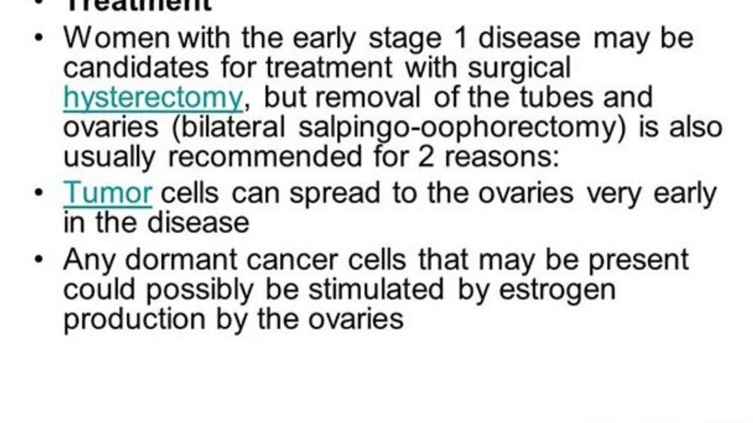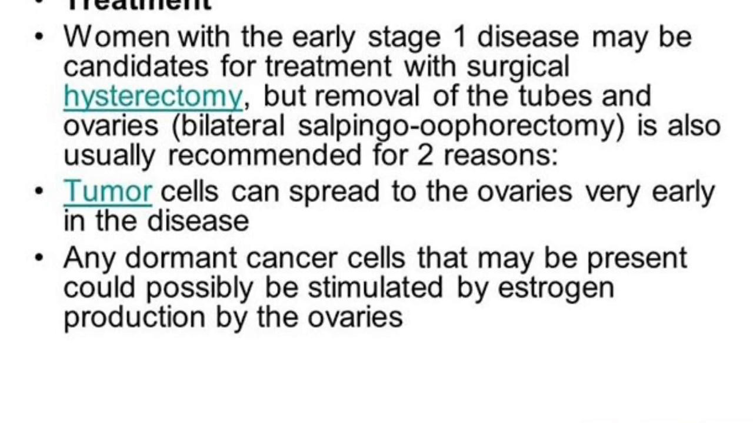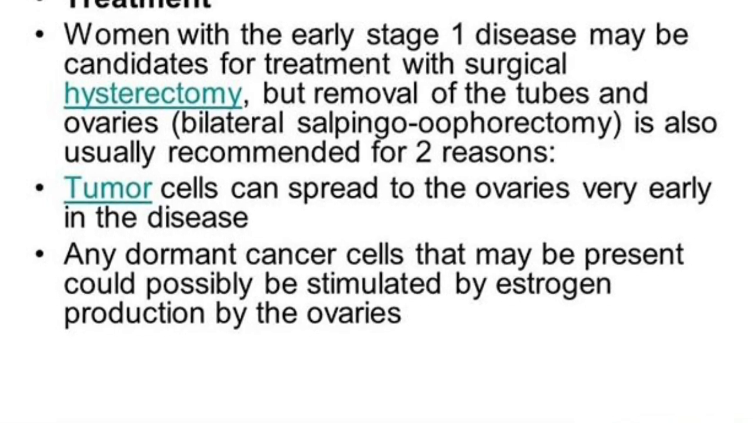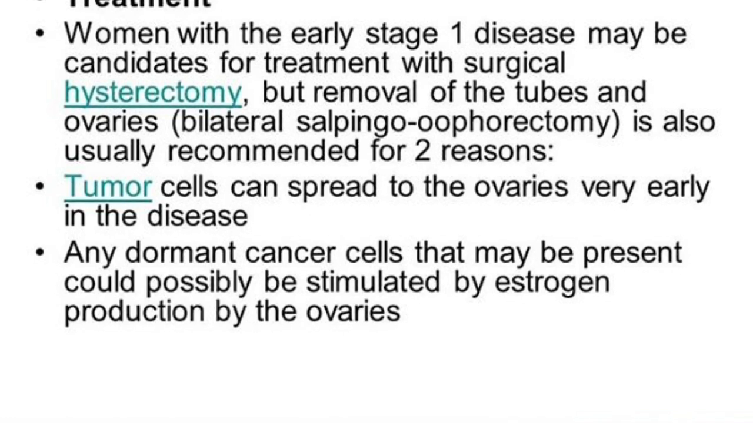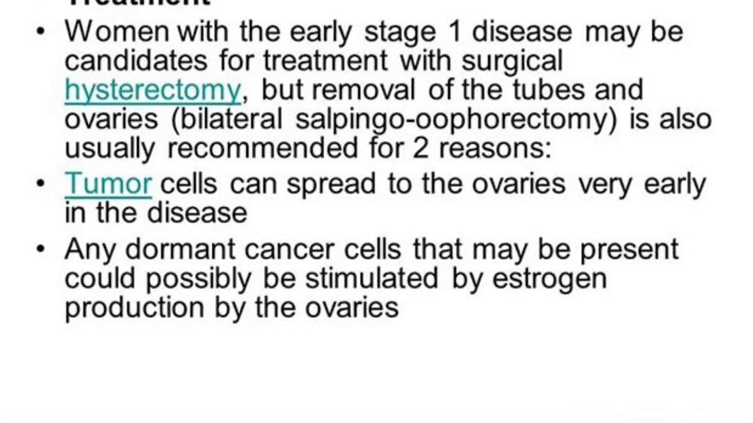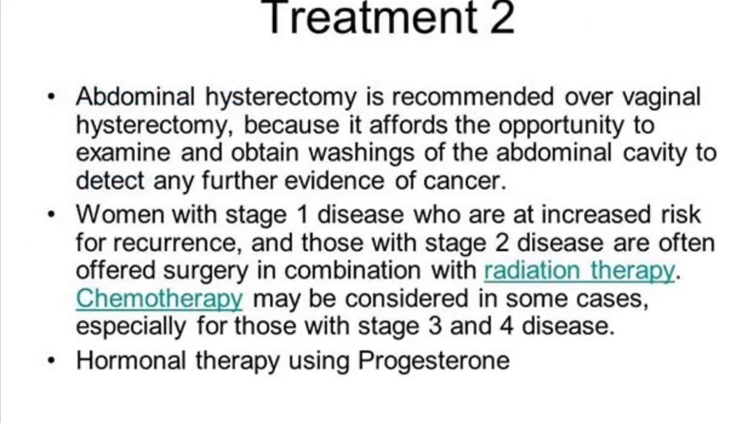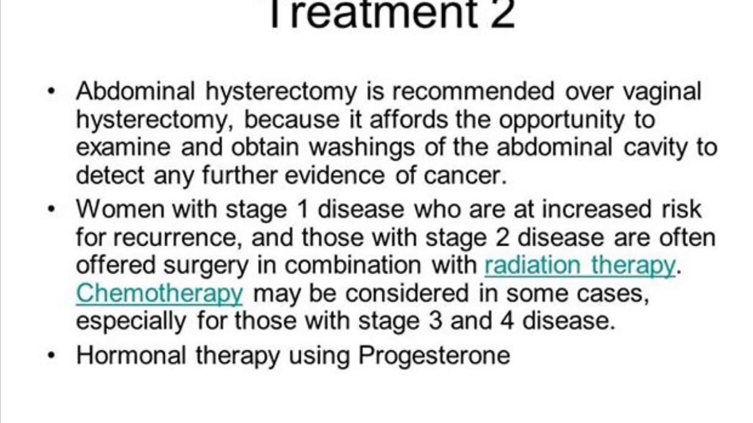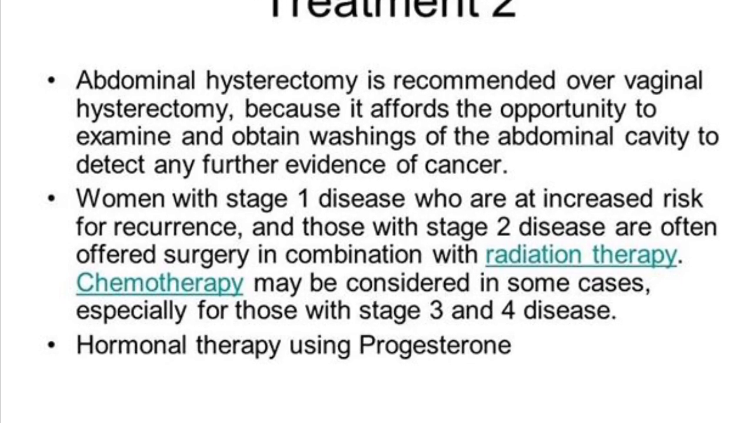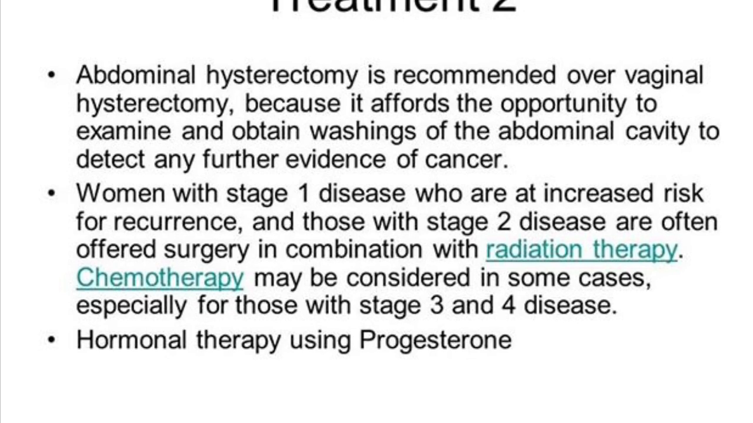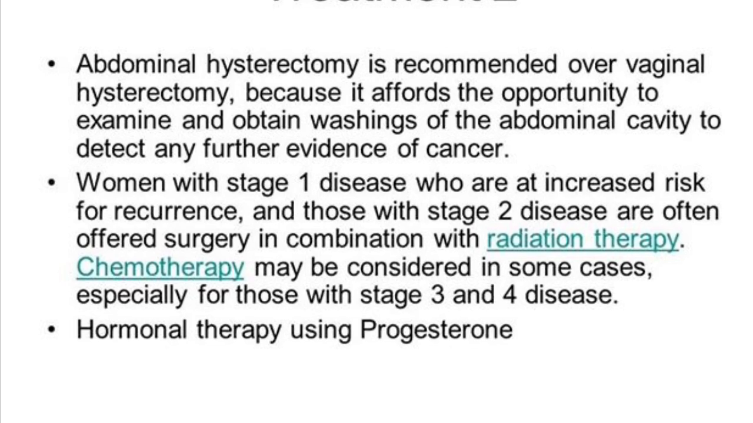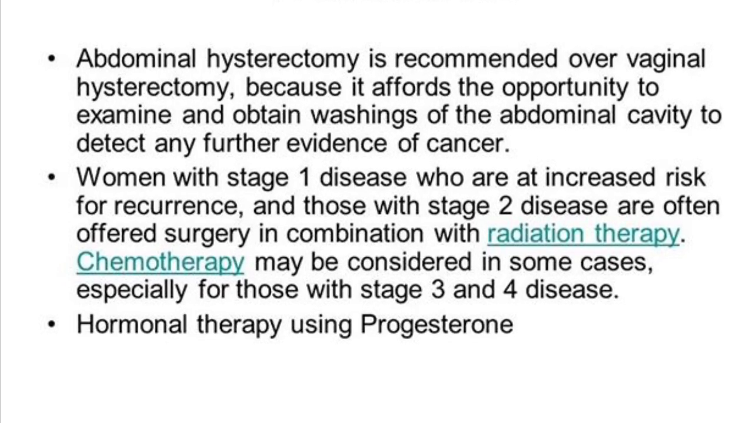In addition, if the tumor is high grade, that is grade 3 or of type 2 histology, many centers perform pelvic and para-aortic node dissection because nodal disease is seen in 1/3 of patients. In addition, abdominal hysterectomy is recommended over vaginal hysterectomy. This is because it affords the opportunity to examine and obtain washings of the abdominal cavity to detect any further evidence of cancer.